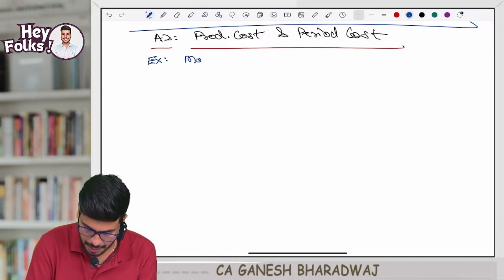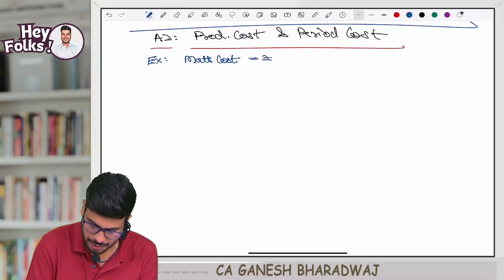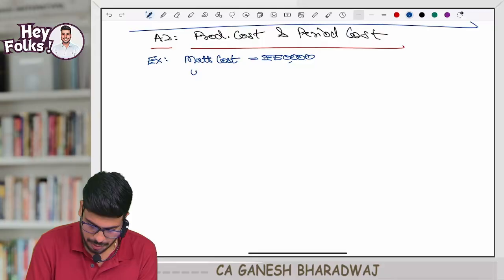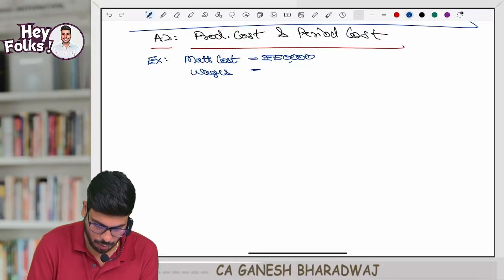Now, example, guys. Let us say material cost is equal to rupees 50,000. You just write down, then I will explain. Wages is equal to rupees 30,000.